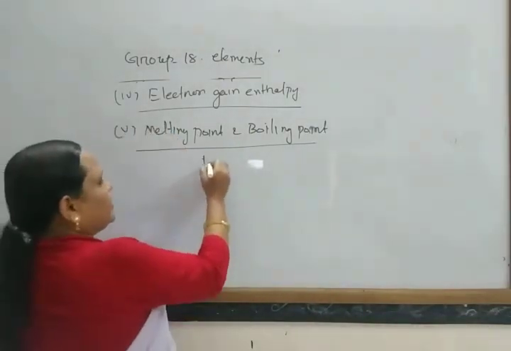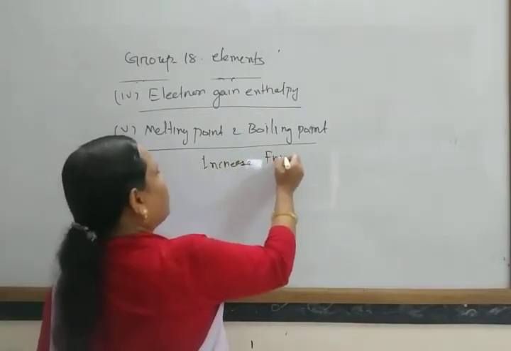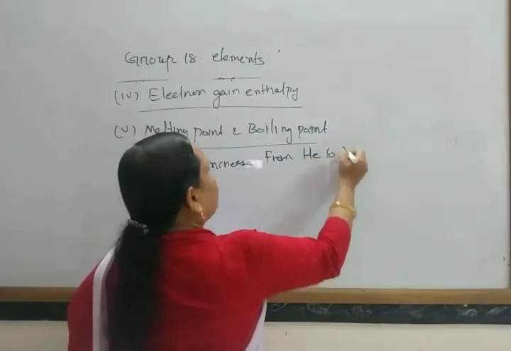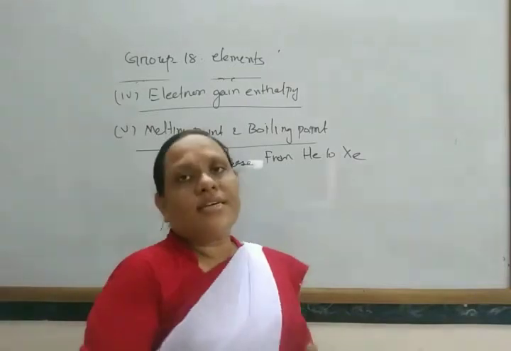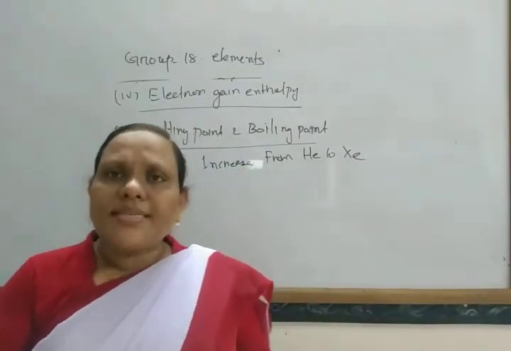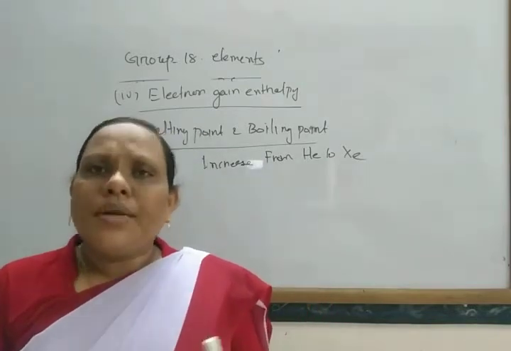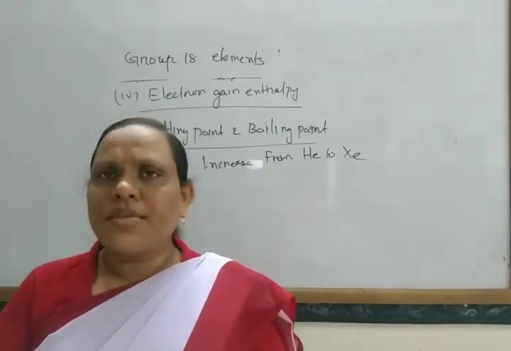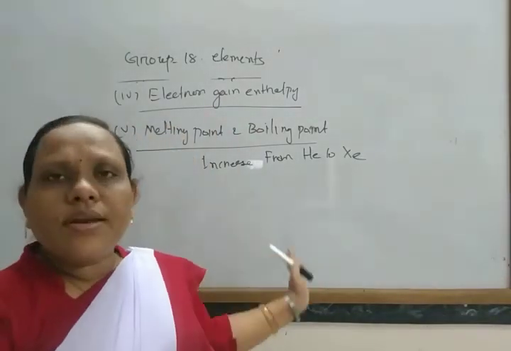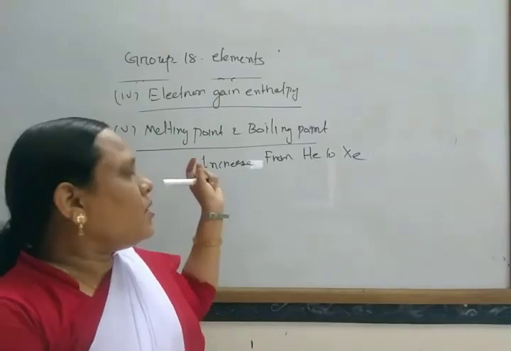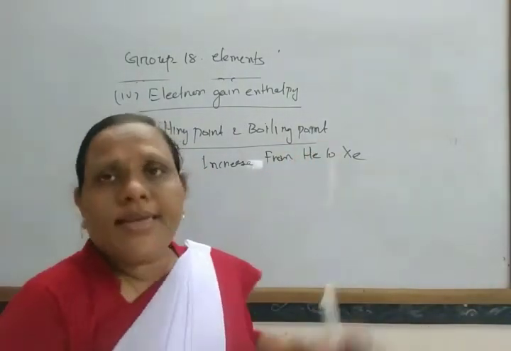When we go from helium to xenon, the atomic size increases, so the van der Waals force of attraction among them increases. These are monoatomic as well as non-polar in nature.